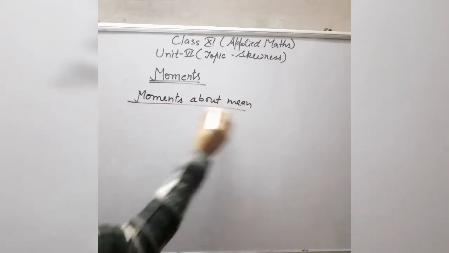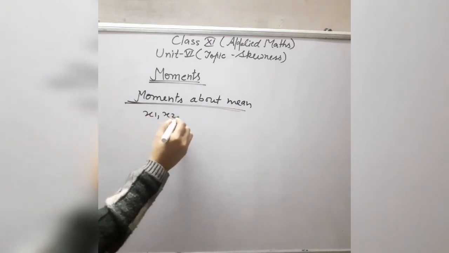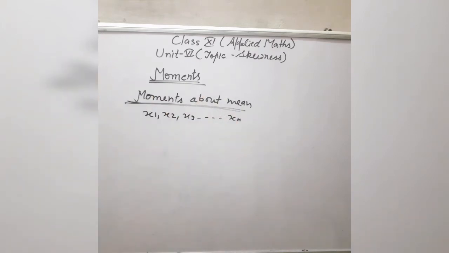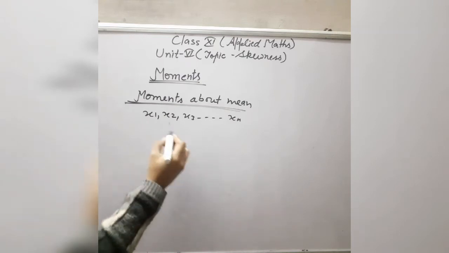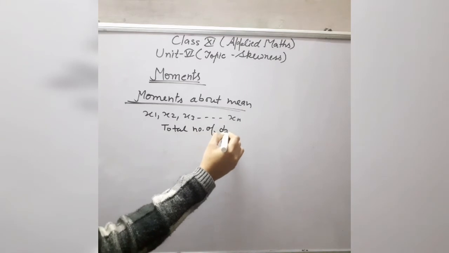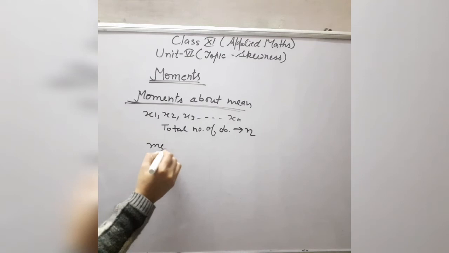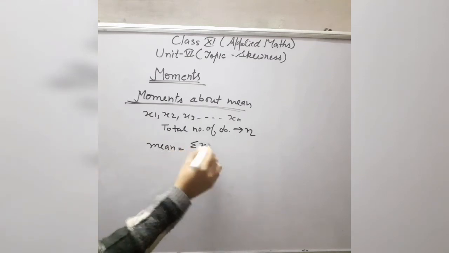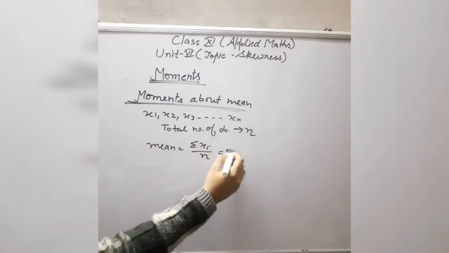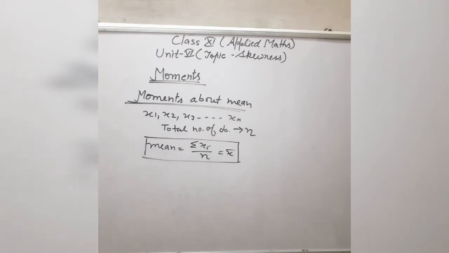Now see, firstly, what is the formula for moments about the mean. Suppose ungrouped data is given to you, and in that data there are n observations in total. Then what will be the mean in this case? Mean is equal to the sum of all the observations divided by the total number of observations, and it is denoted by x bar. This is the value of the mean, which you have already done in the previous exercise.